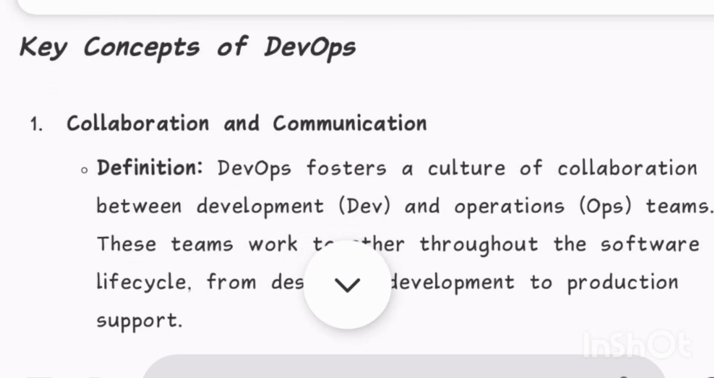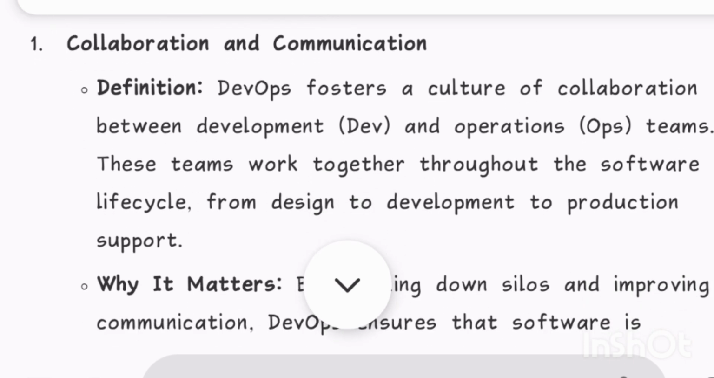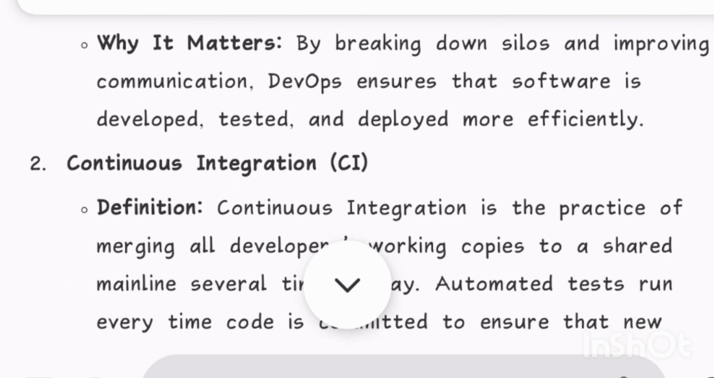Key concepts of DevOps. 1. Collaboration and communication. Definition: DevOps fosters a culture of collaboration between development (dev) and operations (ops) teams. These teams work together throughout the software lifecycle, from design to development to production support. Why it matters: by breaking down silos and improving communication, DevOps ensures that software is developed, tested, and deployed more efficiently.